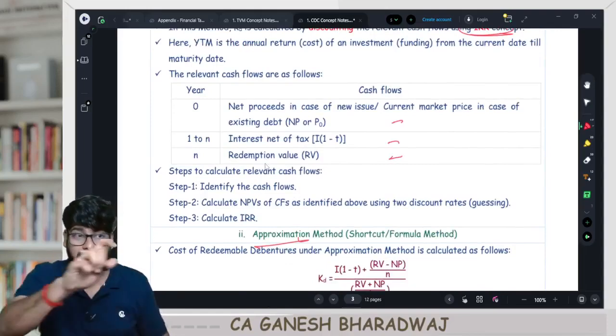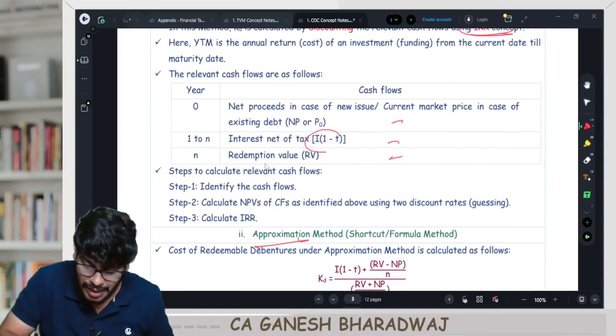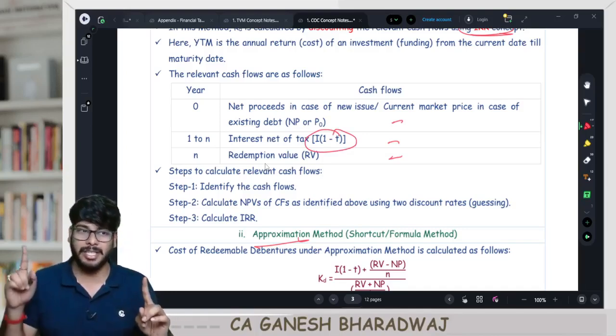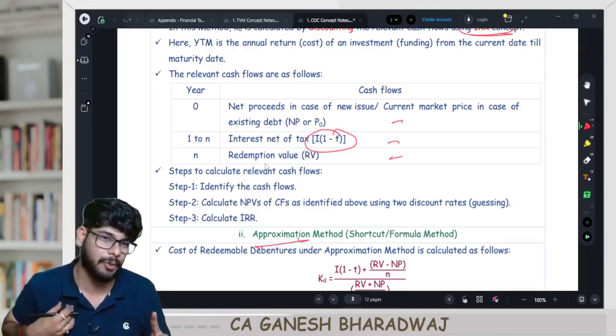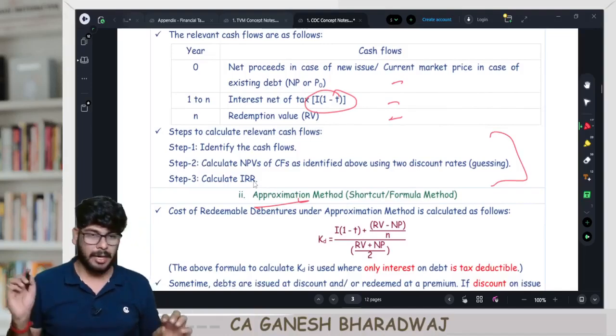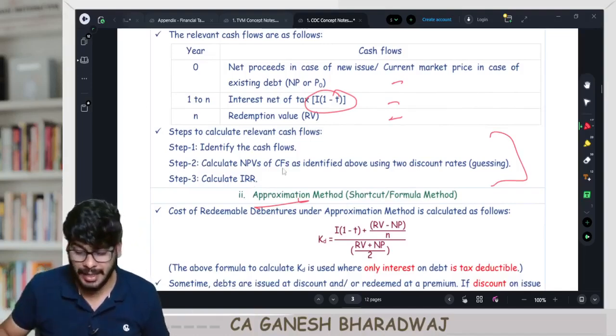But remember, every year what cash flow do you need to consider? I into 1 minus T here, because it's not just interest, it is interest adjusted for tax rate, because that's my net cash outflow. Are you able to understand this? And then I've just given you this. Clear, guys? Now there is a second formula.